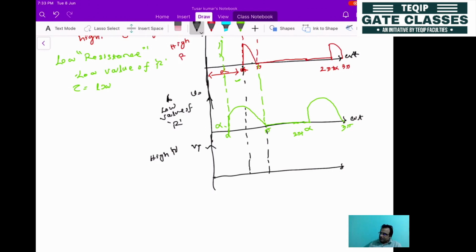So here it will be like this, then it will be 0 for the duration, then the reverse voltage, the negative half cycle from pi to 2 pi, will be appearing across here. Then after that it will continue up to this one. This is 2 pi, this is 2 pi plus alpha, this is pi, this is alpha, that is Vt.